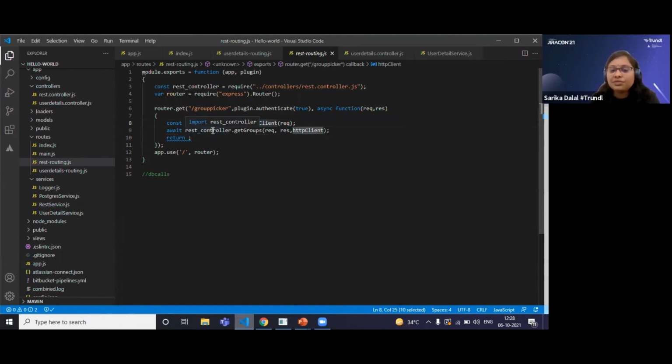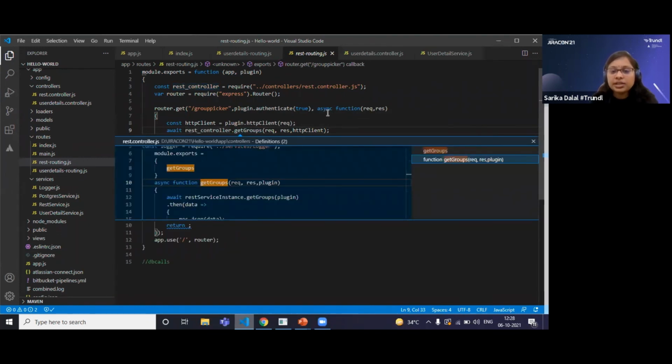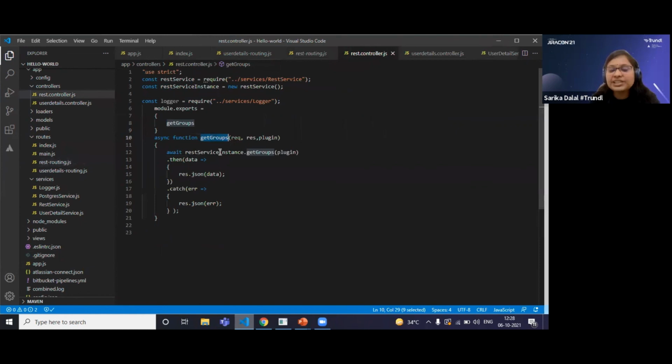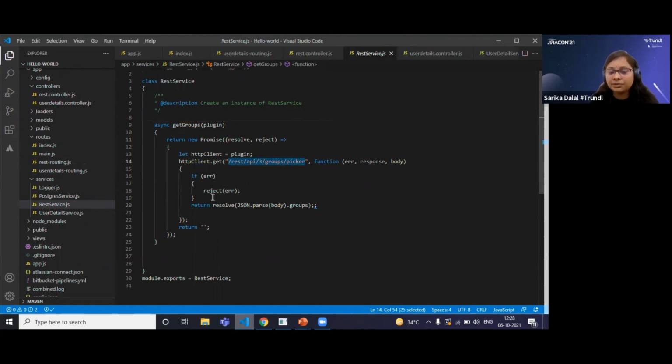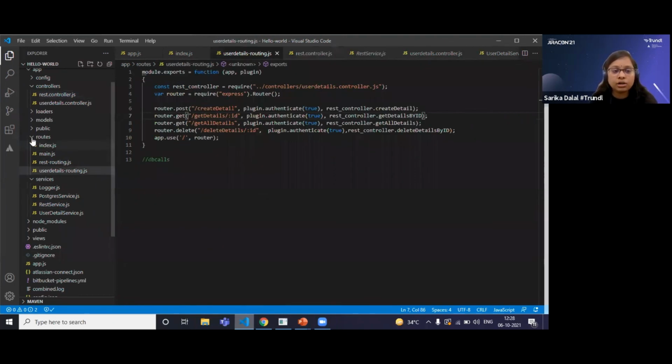Same way we have defined a controller. In this controller, I am calling the REST service, and this REST service will call Jira's REST API. So here you can see when I call this get groups method in a service, we are doing the call to Jira's REST API. When I call this, it will return me the response, and it will return all the groups for that particular Jira instance. So we have seen all the layering.